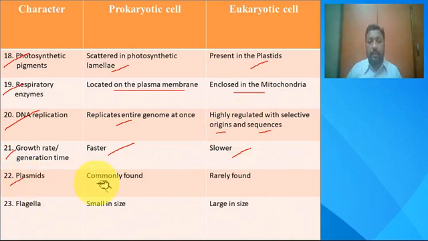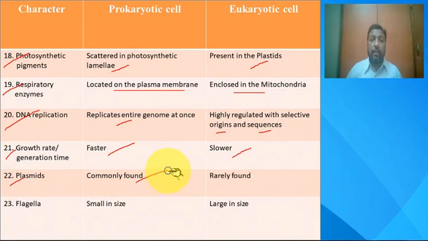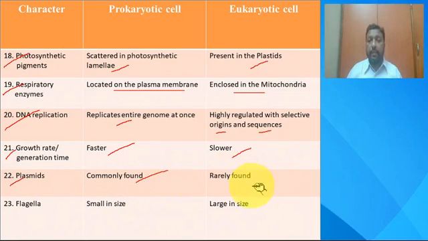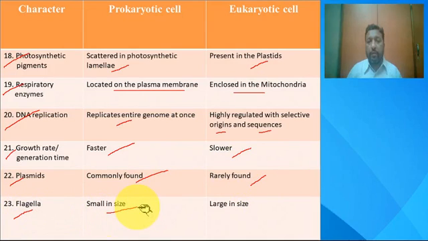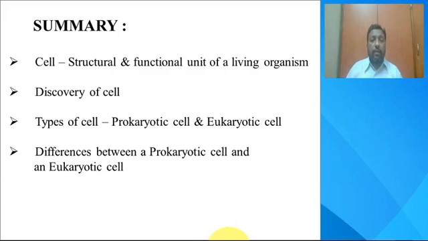Another one is the plasmids, the presence of another DNA fragment, which is commonly found in prokaryotic cells, whereas these are completely absent or rarely found in eukaryotic cells. Another structure is the flagella. These are small in prokaryotic cells, whereas we find large flagella in a few examples of eukaryotic cells. So these were a few differences between the prokaryotic cell and the eukaryotic cell.